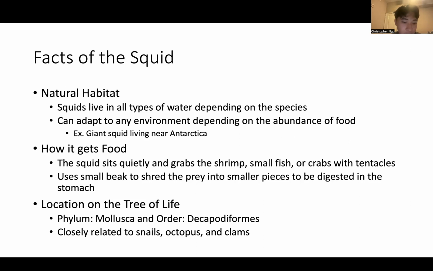And then location on the tree of life. So it's a mollusk, which means it has the phylum Mollusca, and order it's the decapodiforms. So this means it's closely related to, of course, other squids, but it's also related to snails, octopus, and clams, which are also ocean organisms.